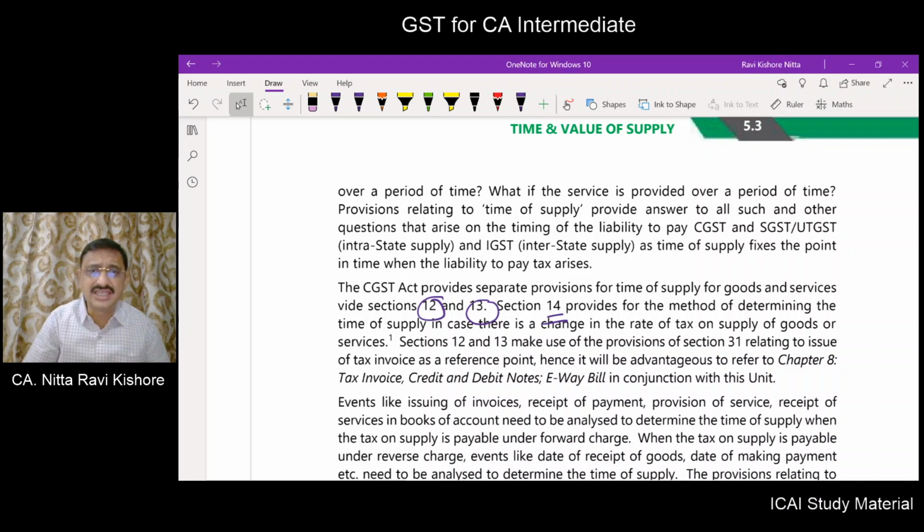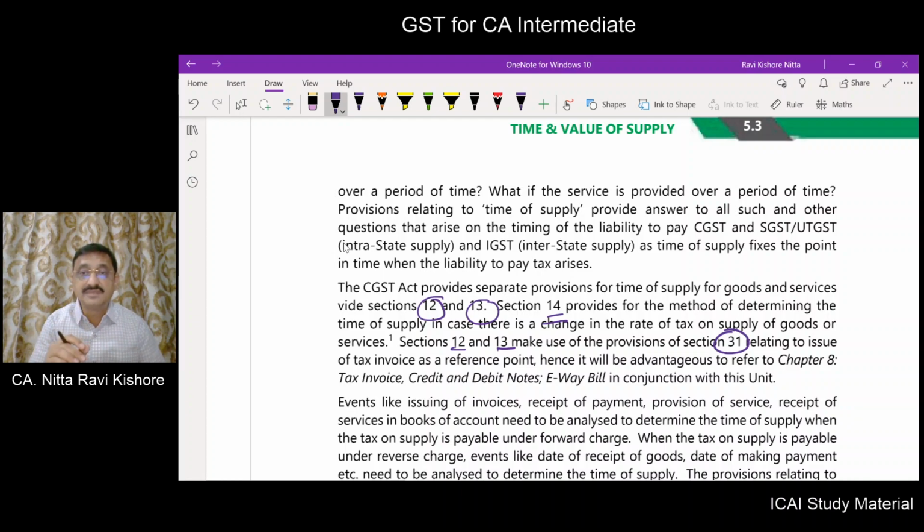we should understand that section 12 dealing with the time of supply relating to goods, and section number 13 relating to time of supply of services, you have to learn both these sections in conjunction with section number 31. What does section number 31 deal with?